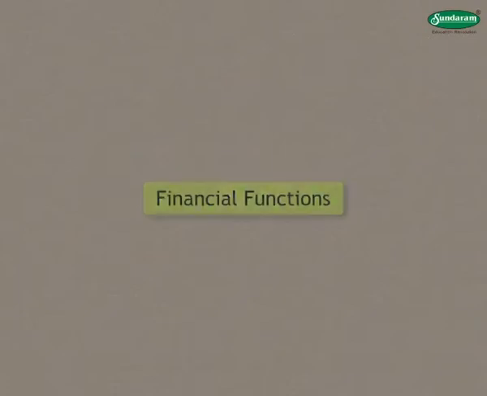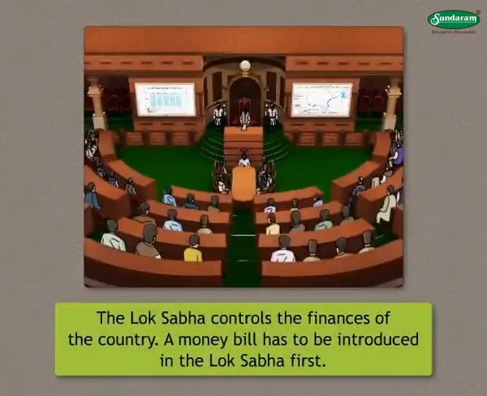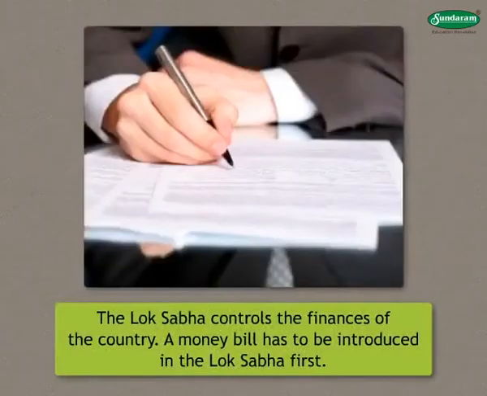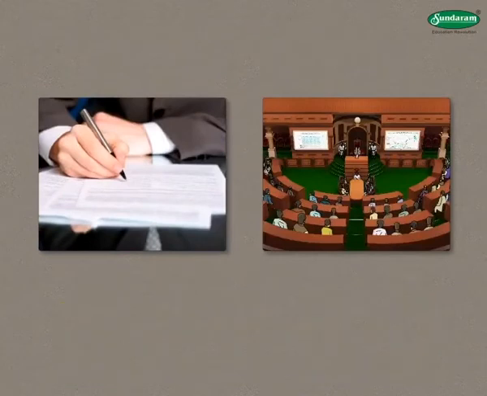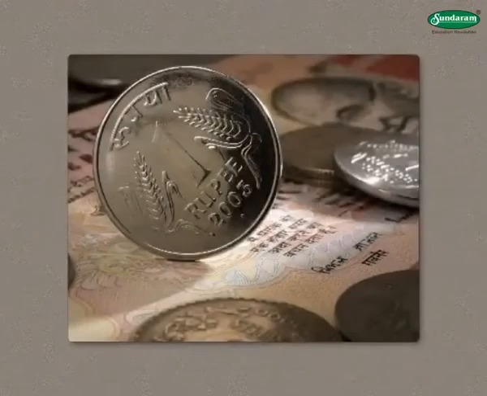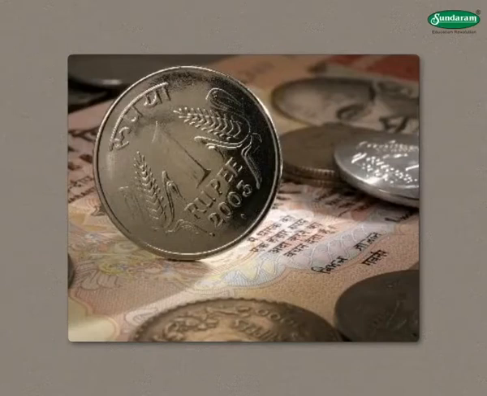Financial functions. The Lok Sabha controls the finances of the country. A money bill has to be introduced in the Lok Sabha first. The government cannot spend any money without the approval of the Lok Sabha. The government prepares an annual budget of its income and expenditure which has to be approved by the Lok Sabha.